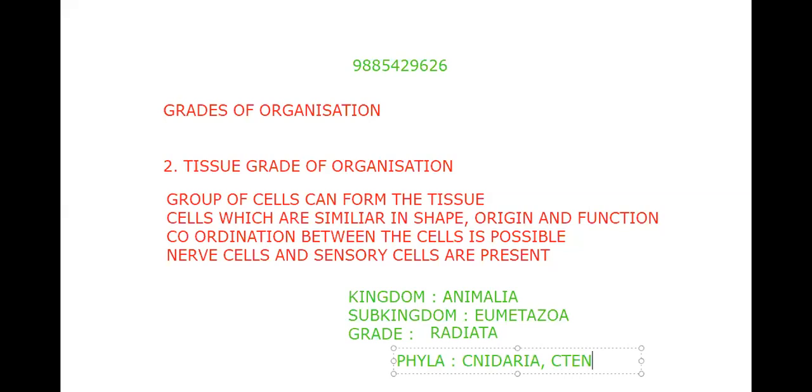Cnidaria and Ctenophora exhibit this kind of organization. Okay, that's the tissue grade of organization. Next, we'll move to the organ system grade of organization, the third one in the grades of organization.